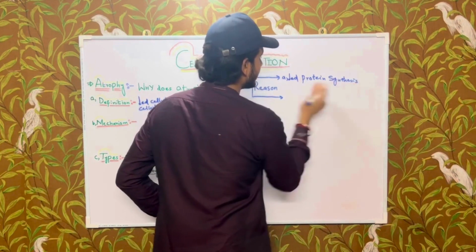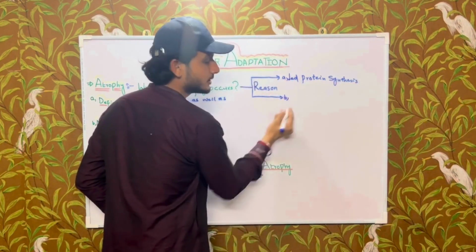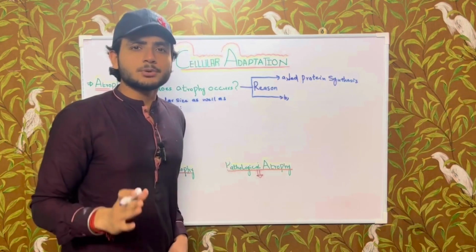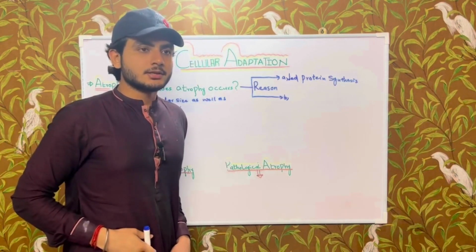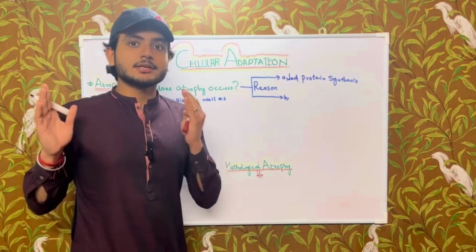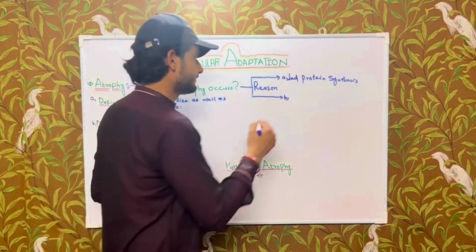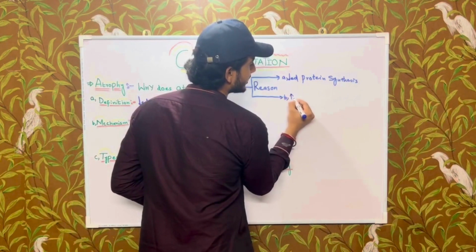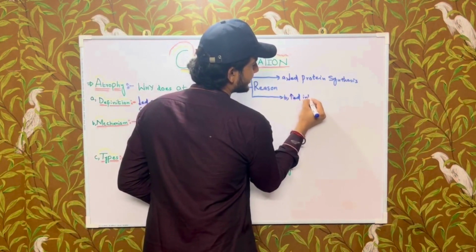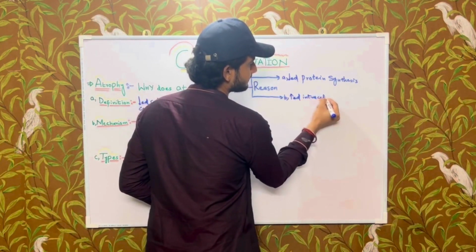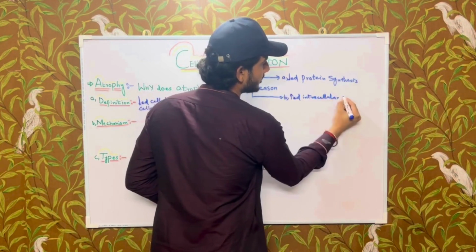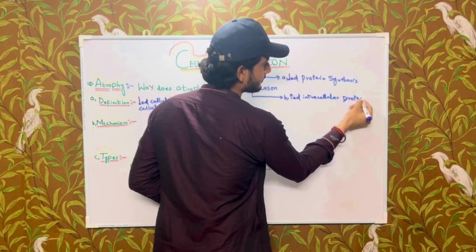and the second cause is intracellular protein degradation. Increased intracellular protein degradation always leads to atrophy. Second cause is increased intracellular protein degradation.